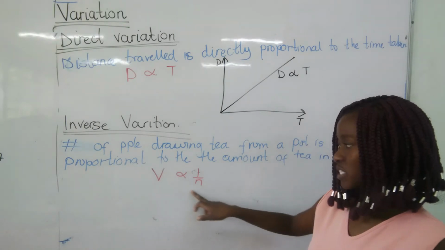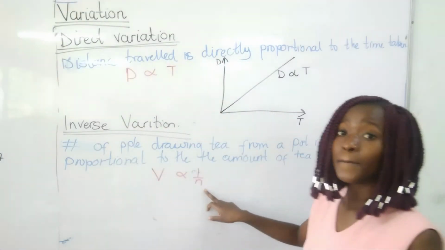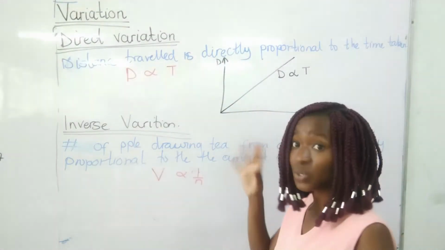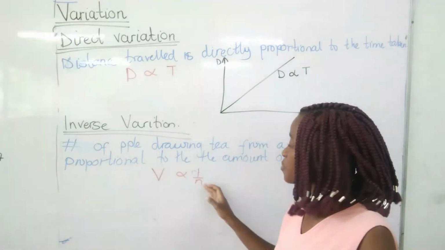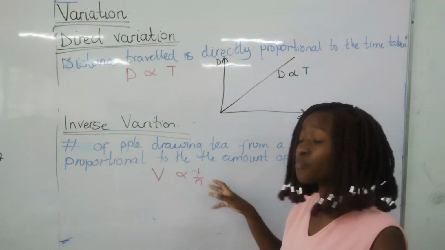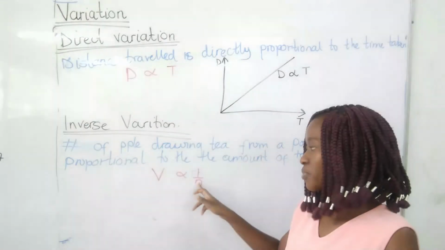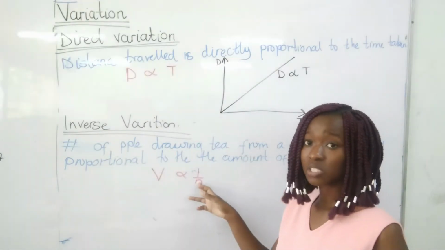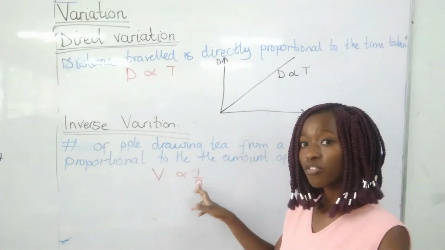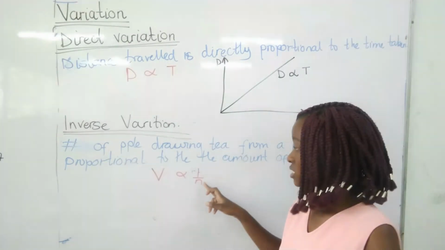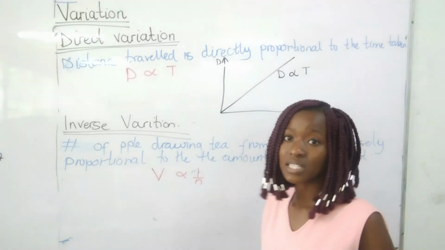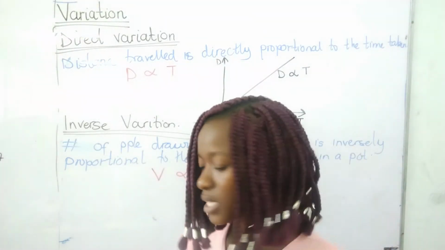The volume is inversely proportional to the number of people. Meaning that as the number of people who are drawing tea from the pot increases, the volume lessens. If there are just 2, it's still okay. 3, 4, 5, 6, 7, 8 at the bottom, it's lessening, okay? So that's how it is.